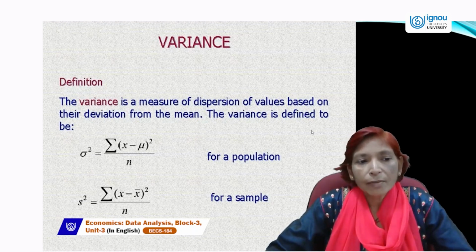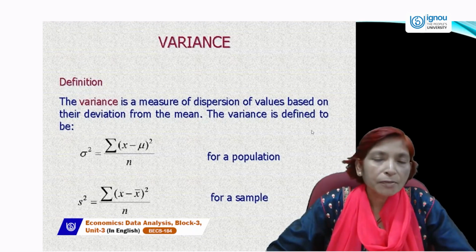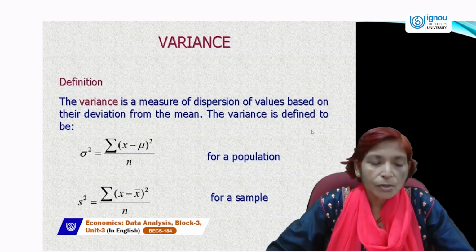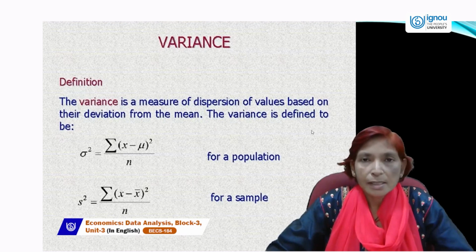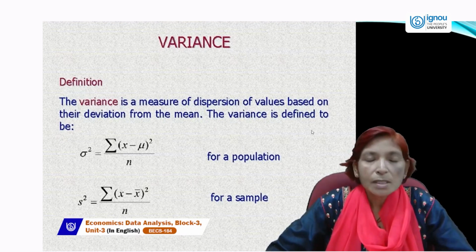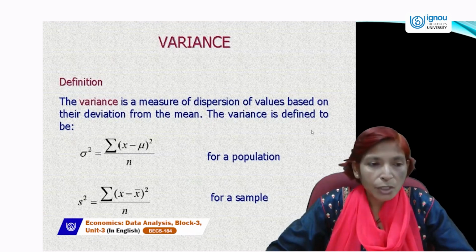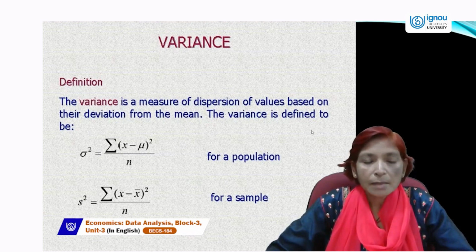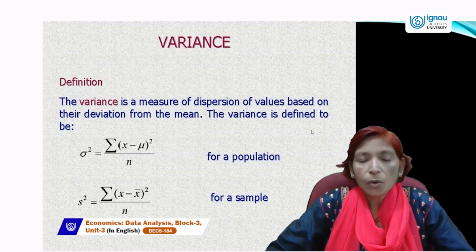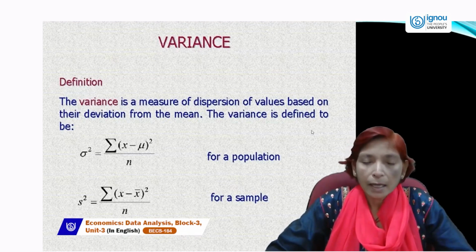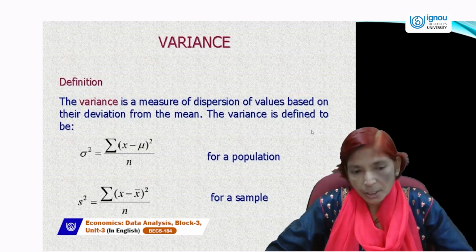So the variance is defined to be the square of the standard deviation. We can write it with this symbol: standard deviation squared, sigma squared, is equal to sigma, the summation, of x minus mu, where mu is known as the mean, the whole square, divided by n, for a population.